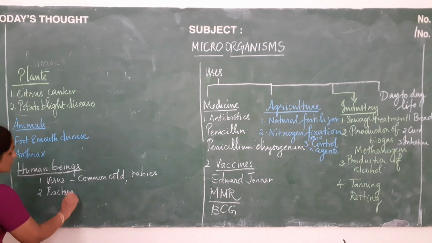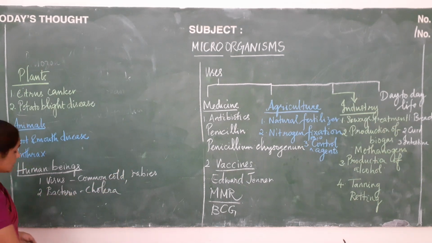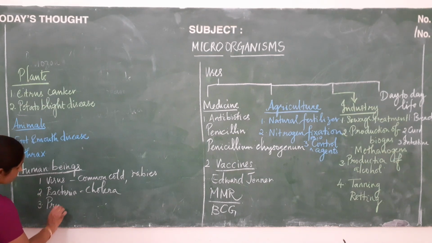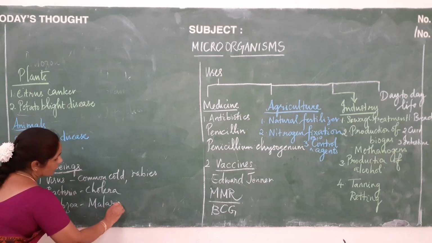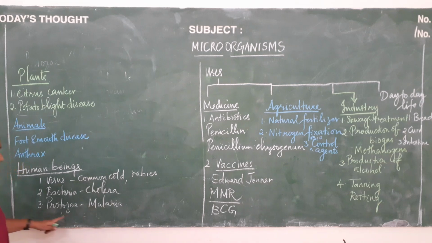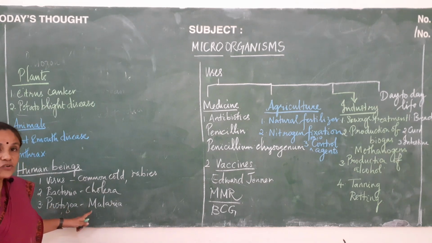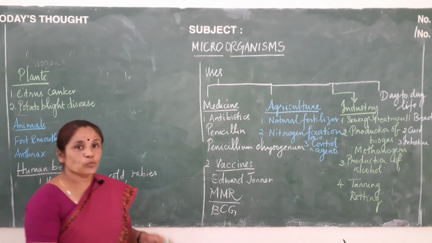Bacteria causes cholera, tuberculosis, etc. And next one, protozoa. Protozoa causes malaria. Malaria is actually caused by Plasmodium. Plasmodium is a protozoan. Then amoebic dysentery is also yet another disease which is caused in human beings by protozoans. That's all about the diseases which are caused in human beings.